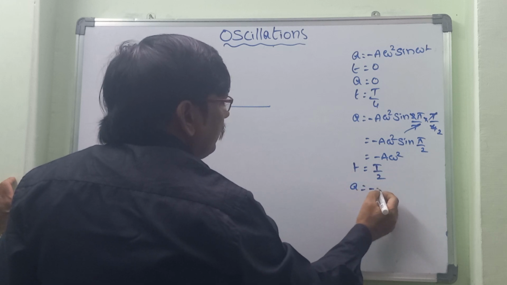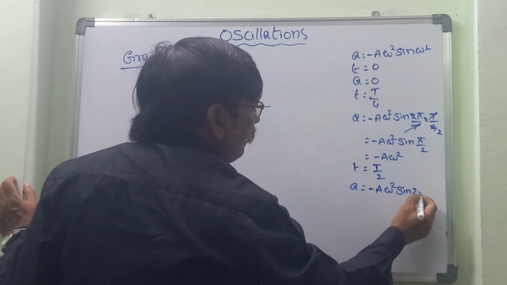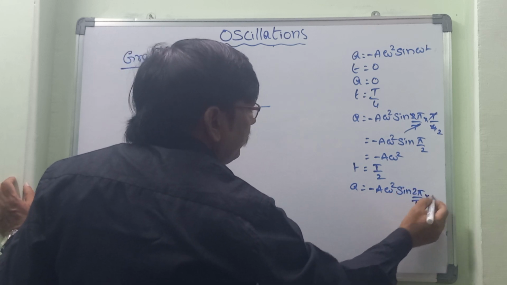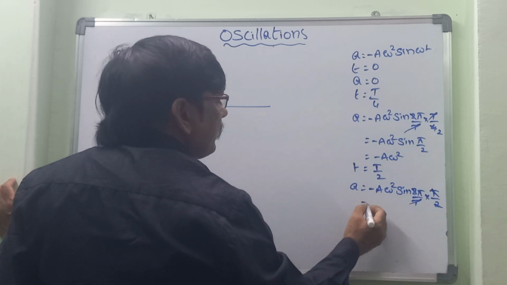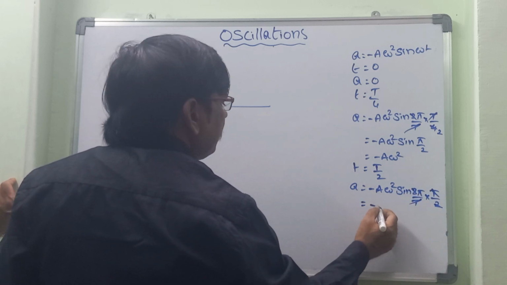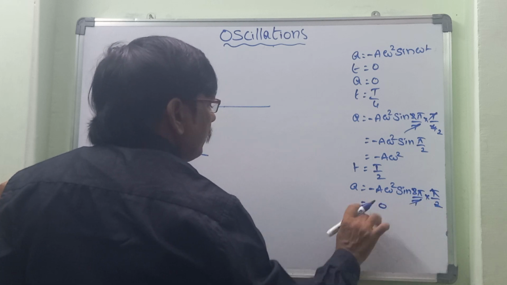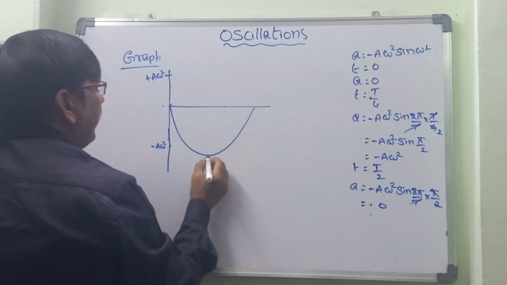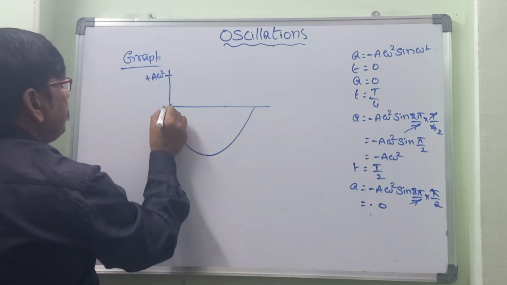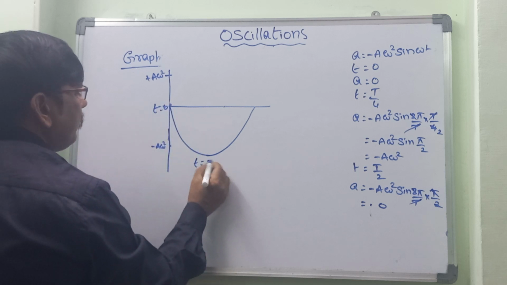a is equal to minus A omega square sin 2 pi by T into T by 2. So T gets cancelled, 2 gets cancelled. So that becomes minus A omega square sin pi, which becomes 0. So then the value starts from here. So here at t equal to 0, a is equal to 0, and t equal to T by 4,